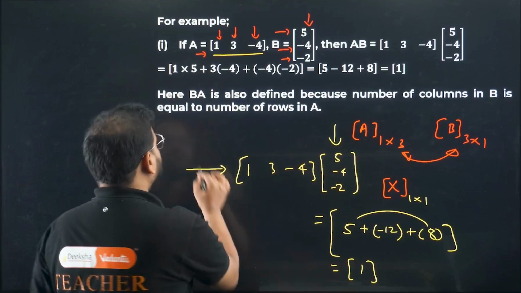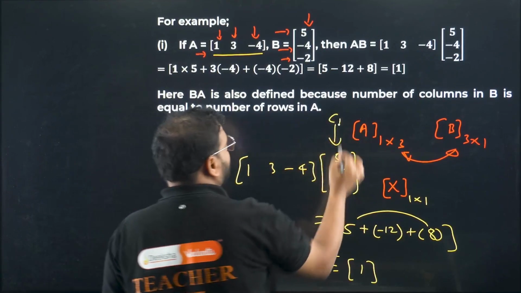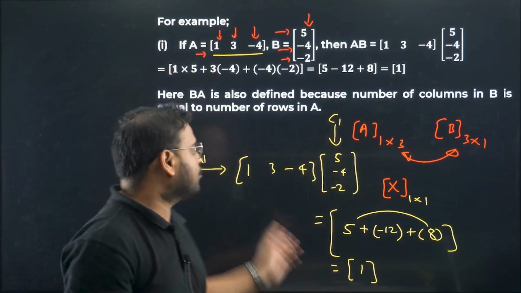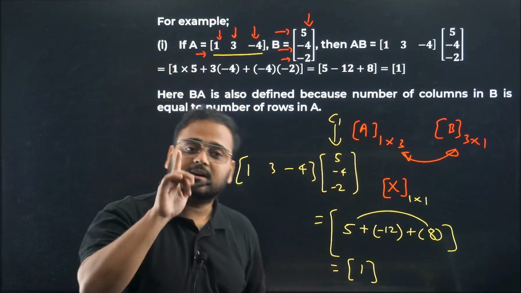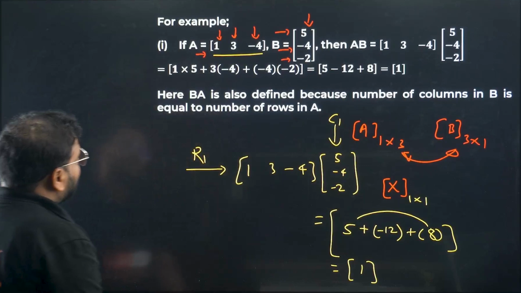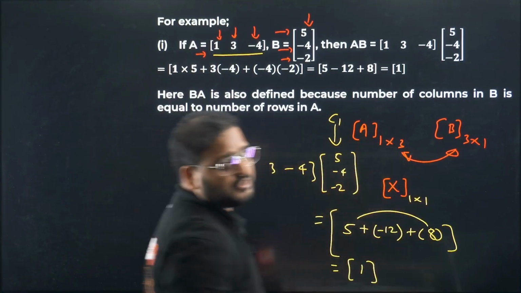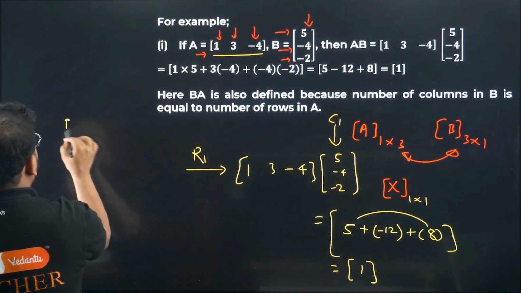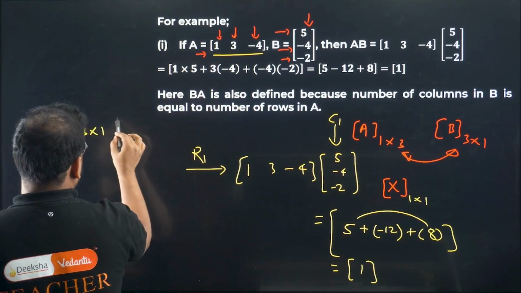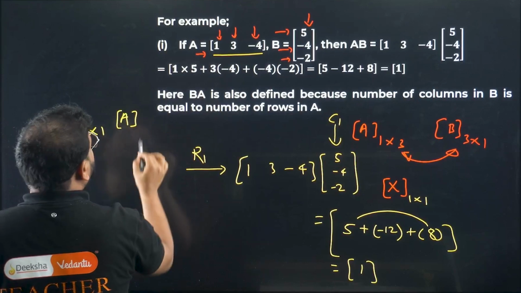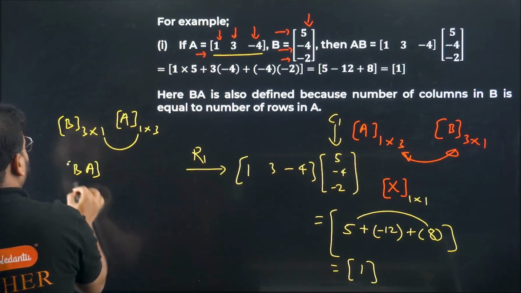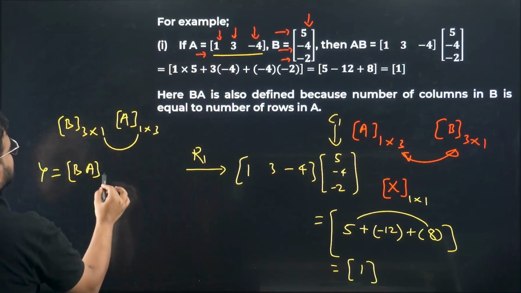Row to column. This is your row matrix and this is your column matrix C1. There is only one row, and this is column 1. So if you multiply a row matrix by a column matrix, you'll have the result as a singleton matrix. Basically, you'll have only one element over here. Here BA is also defined because the number of columns in B and the number of rows in A are equal. How, sir? Please check. BA: B is 3 by 1, and A is 1 by 3. You check here, 1 and 1 are the same. It means BA, the output, if I take this to be matrix Y, comes out as 3 cross 3.